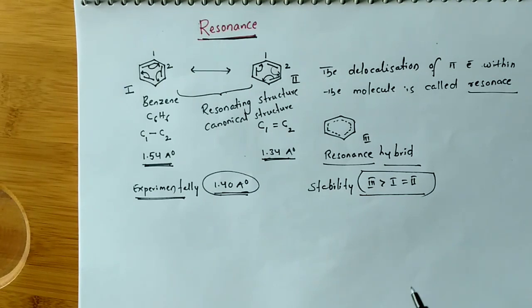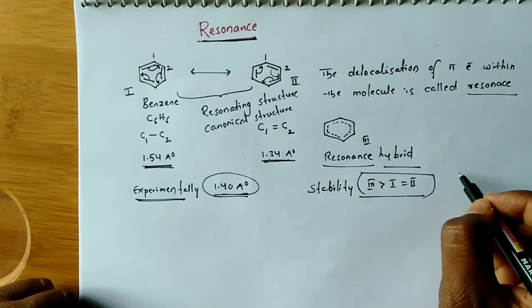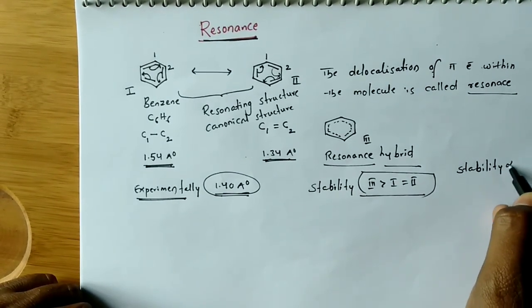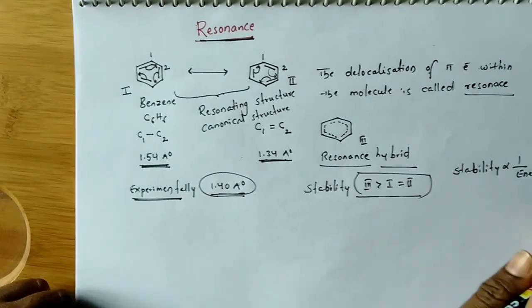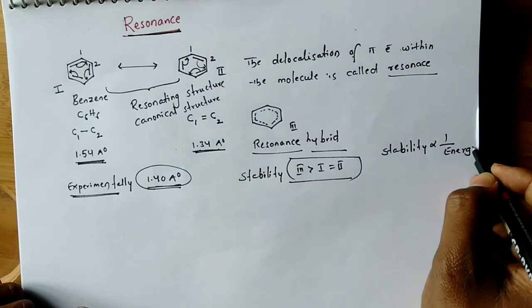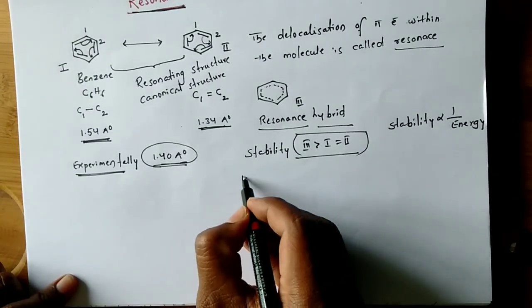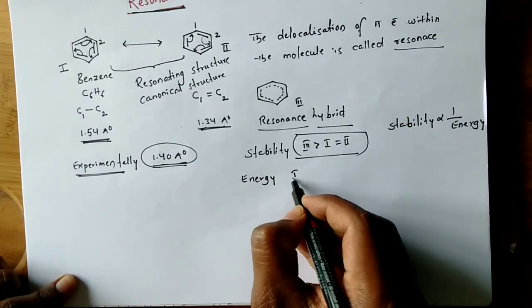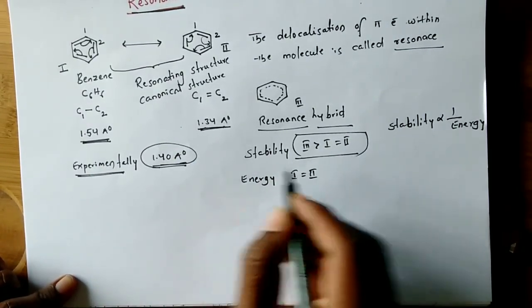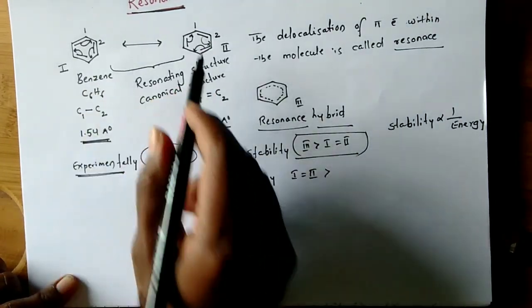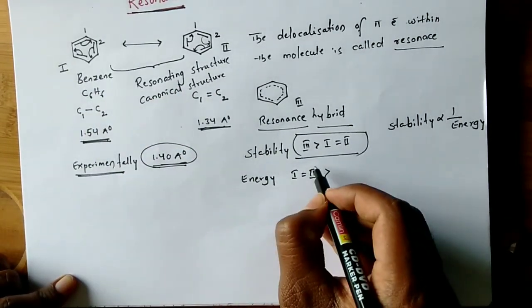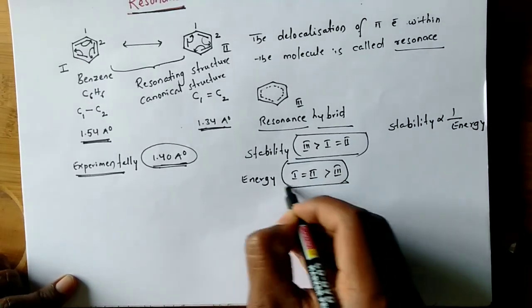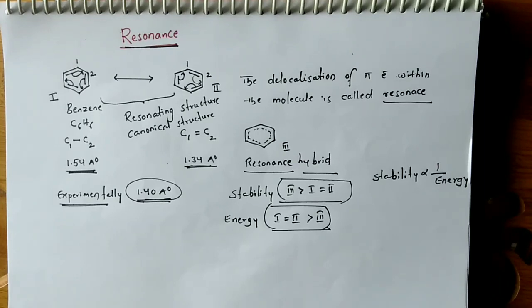We know that stability is inversely proportional to energy. If energy is more, then stability is less. So the energy of resonating structures, that is canonical structures, is more, and these two have the same energy, and the resonance hybrid is the least energetic, meaning more stable.